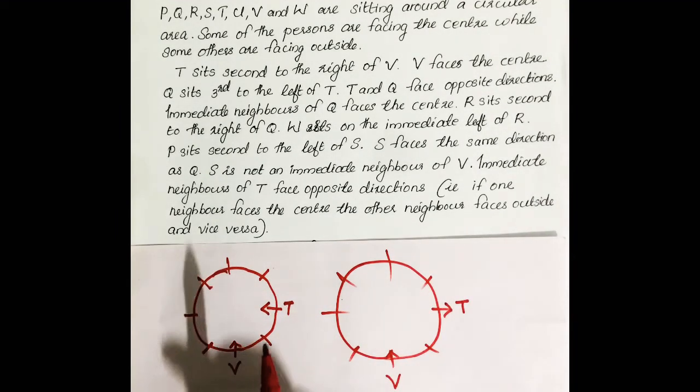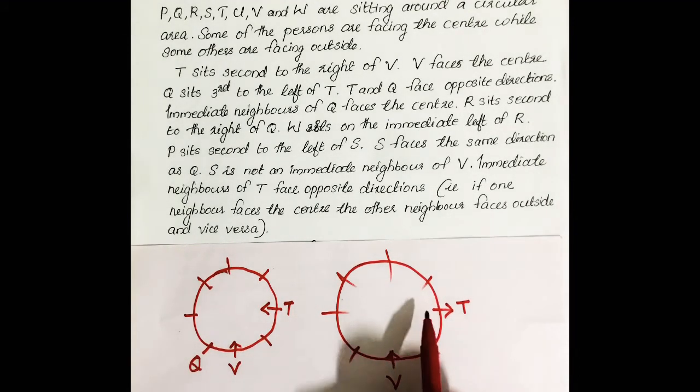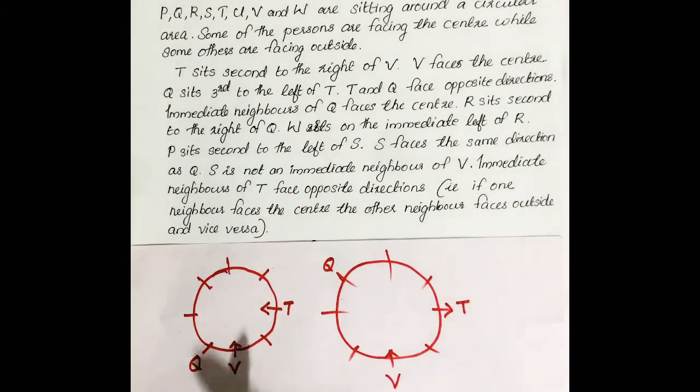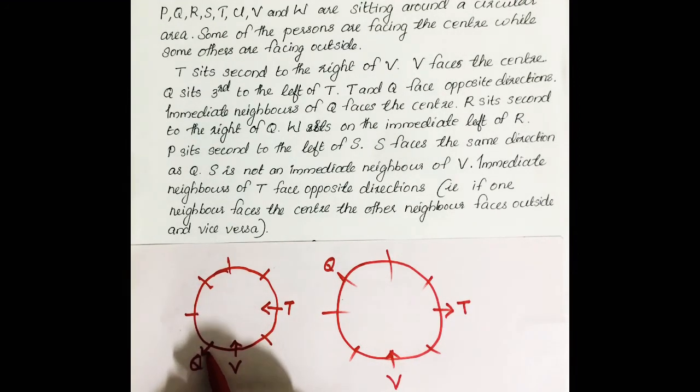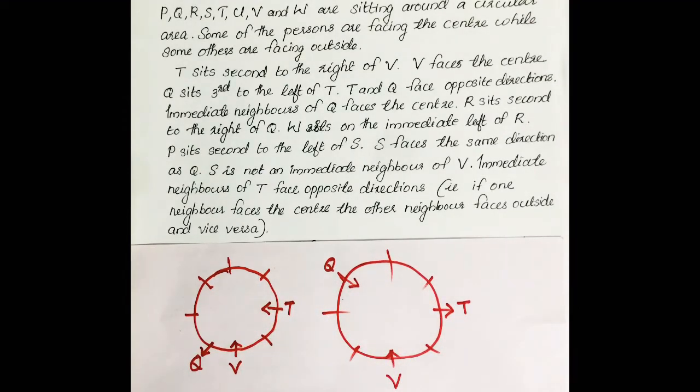Q sits third to the left of T. T facing the center, third left means first, second, third left is Q. So we mark Q here. In this case, facing outside, 1, 2, 3, Q becomes here. Then it is given that T and Q face opposite directions. Opposite directions means if one person is facing the center, the other will be facing outside, and if one is facing outside, the other will be facing the center. So here T is facing the center, so Q will be outside. Here T is outside, so Q will be facing towards the center.